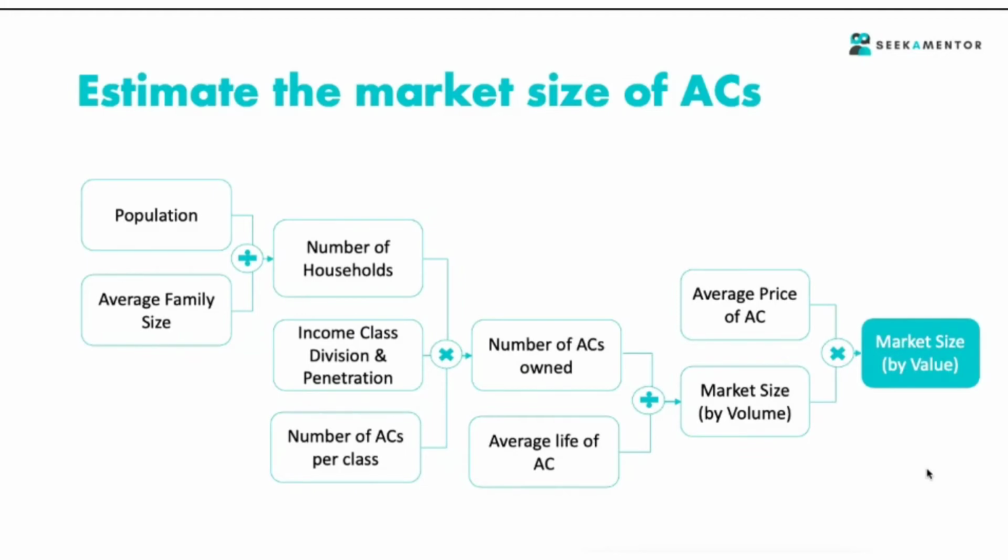And just like I told you, the average life cycle I took just 5, it could be 6 or 7, but for simplicity I took 5. Average price, again I took a rounded number of some 30 or 35,000, so it's easier for me to calculate. So the number which you are taking has to be in the range. It shouldn't be very far off. For population, we know that the Indian population is 138 crore, and just for simplicity you say, okay, I assume 100.